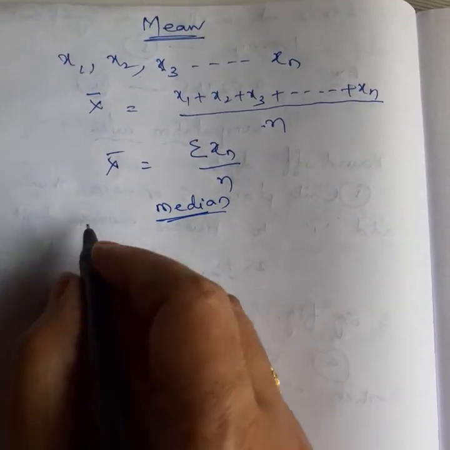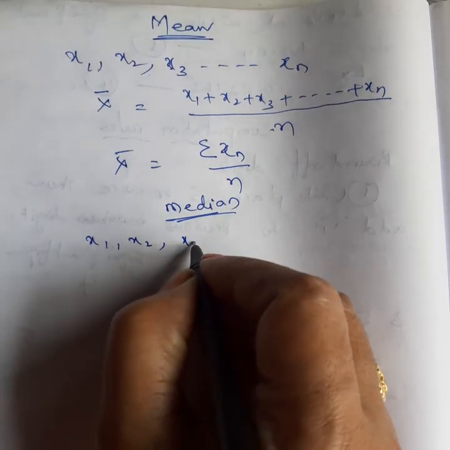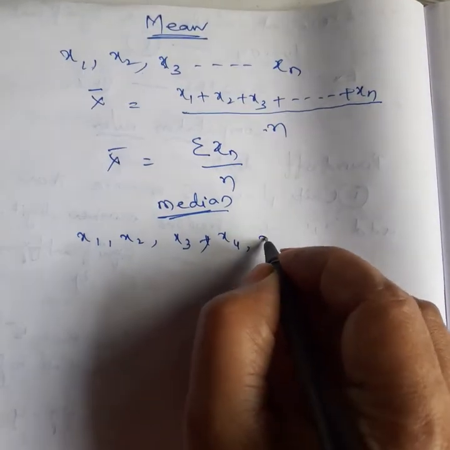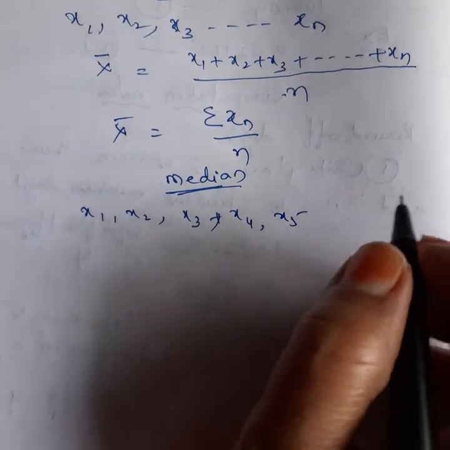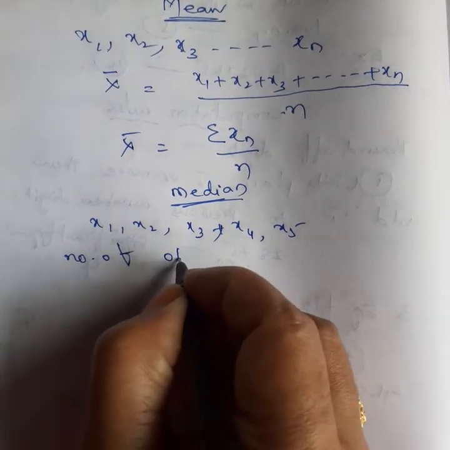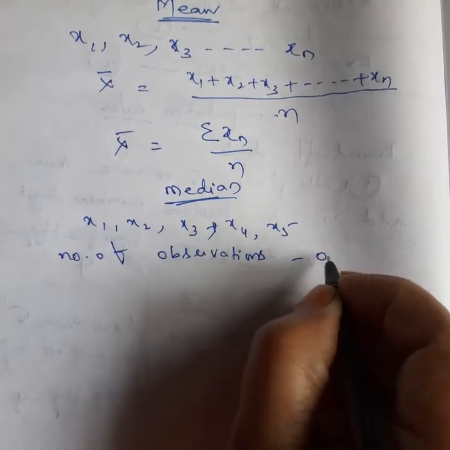Median. Suppose there are some observations x1, x2, x3, x4 and x5. The number of observations is 5 here, which is odd.